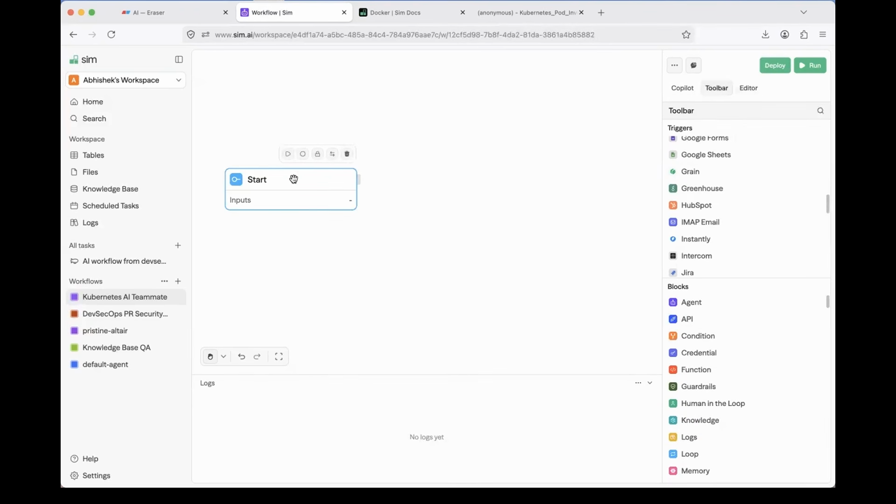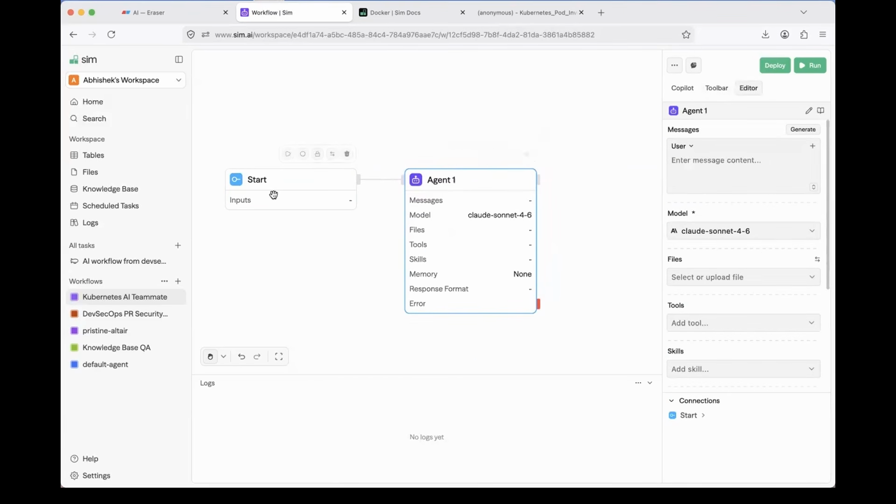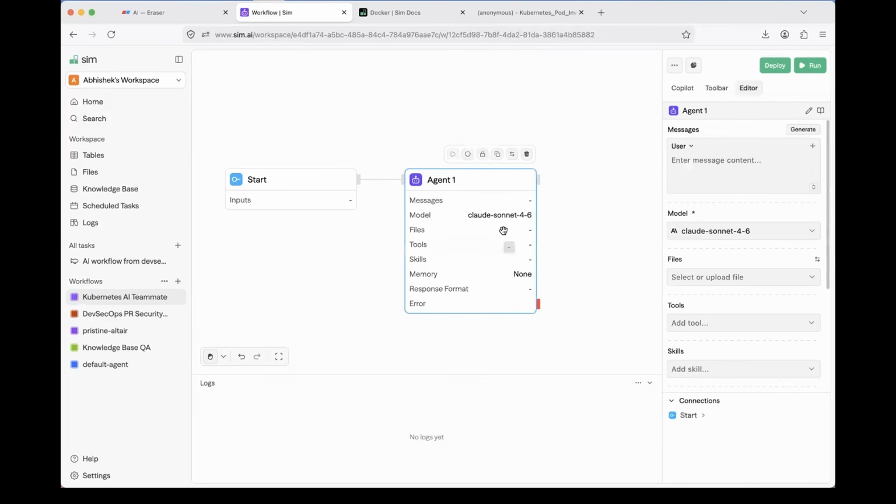Then here you can attach this trigger in the block section to the agent. That's it. So you can see now this will start the workflow. This is connected to the agent. The agent already has the model. If you're fine with Sonnet 4.6, use it. Otherwise, you can pick up the model of your choice. If you're using Ollama integration, here in the model section, you will find Ollama and your local models. I'm fine with Sonnet 4.6. I'll keep it as is.